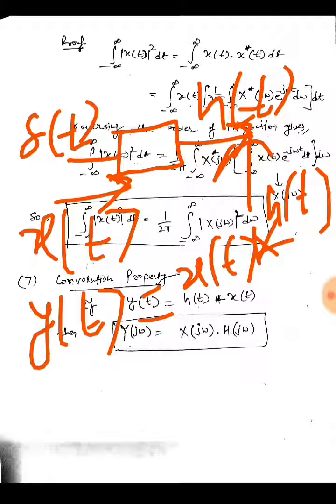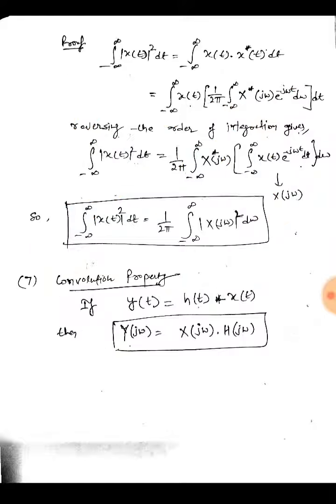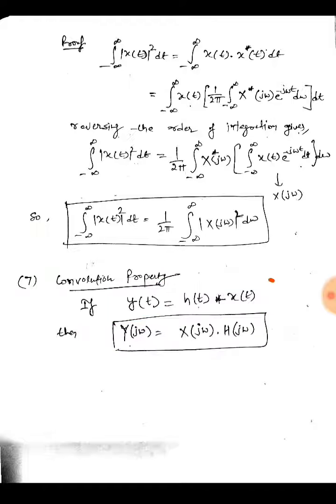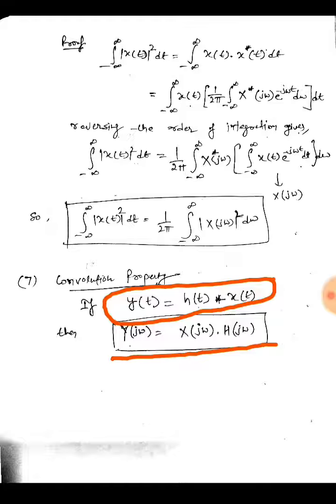So yt becomes xt, which is the input signal, convolved with ht, which is the system response or impulse response. The convolution in the time domain will be equal to the multiplication in the frequency domain. It makes our analysis very easy when I analyze the signal in the frequency domain. So the convolution in the time domain will be equal to the simple multiplication in the frequency domain, where ht is the system response, the impulse response, and xt is the input signal in the time domain.